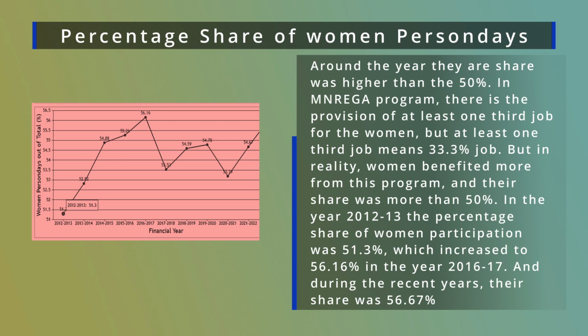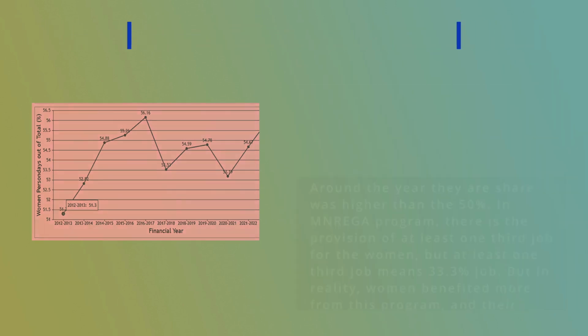In the year 2012-13, the percentage share of women's participation was 51.3%, which increased to 56.16% in 2016-17. During the recent years, their share was 56.67%, and on average we can say that more than 50% of jobs have been created for women in the rural region.